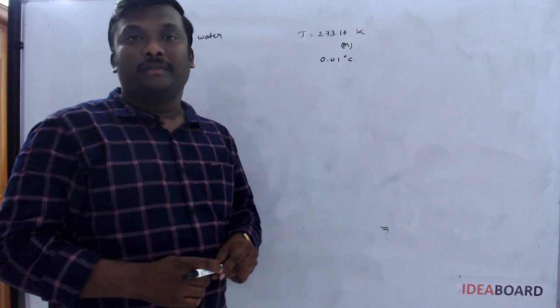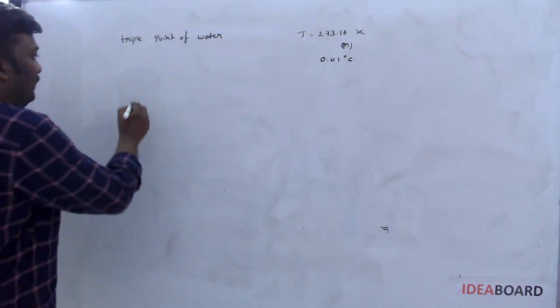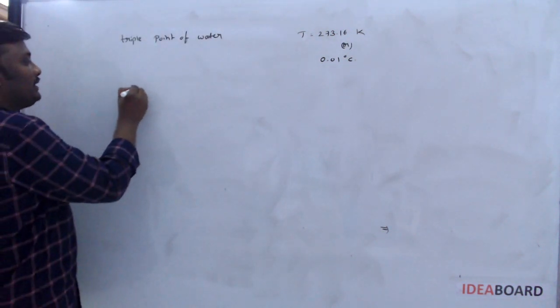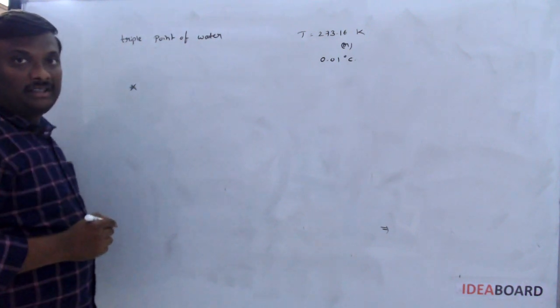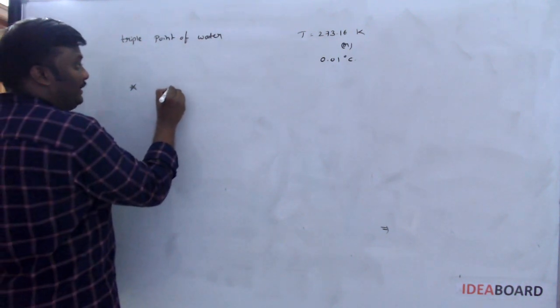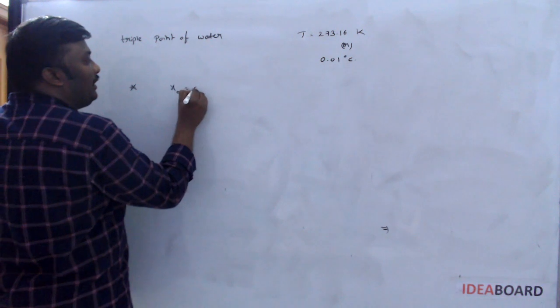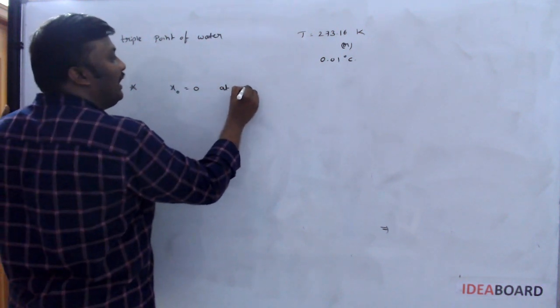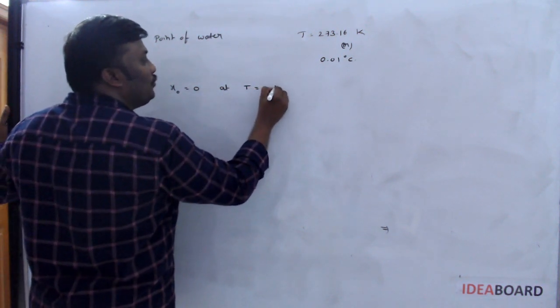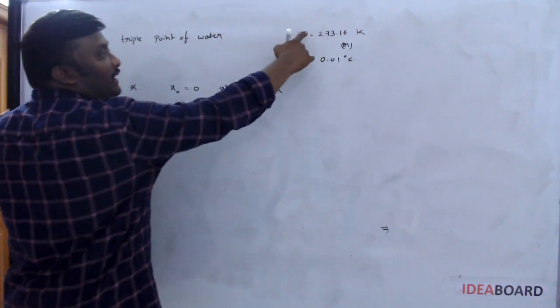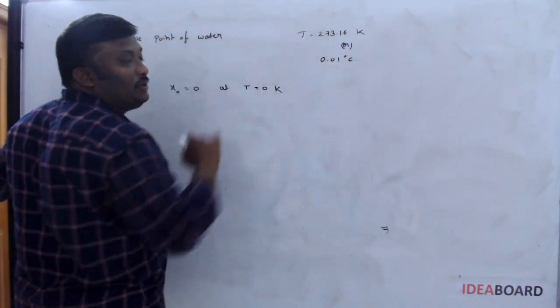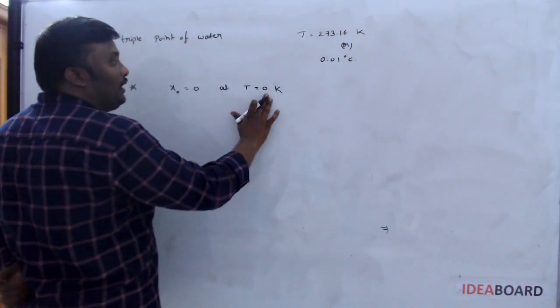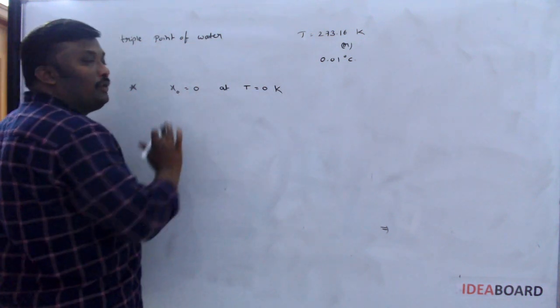So in the given question, they particularly mention the triple point of water temperature. Then what is the formula? I would like to go through the same method I followed previously. Let us take x naught value as 0 at T equal to 0 Kelvin. Capital T is related to the Kelvin temperature only. So at 0 Kelvin, the value of x naught is equal to 0.